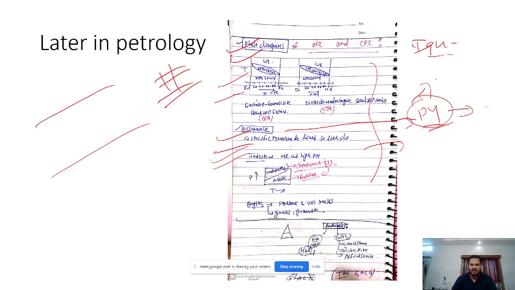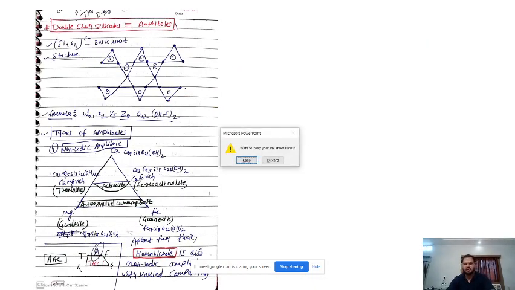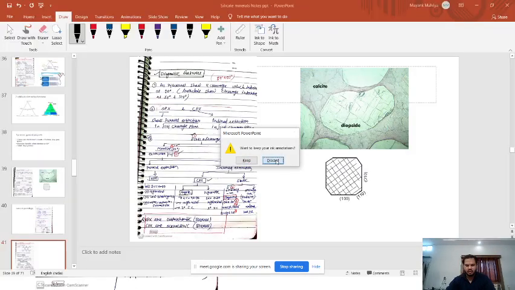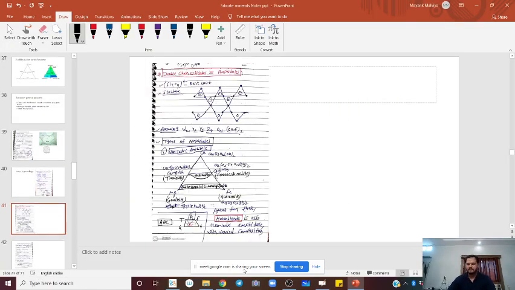One is for the phase diagram between enstatite and ferrosilite, and diopside and hedenbergite. The phase diagram between diopside and hedenbergite is directly mentioned in our petrology syllabus. We are reading about the phase diagram of CPX, and here, between two OPX minerals, the phase diagram of a solid solution series. It is a very easy thing which we will cover after petrology. I think this is more than sufficient for pyroxene, and you will be able to cover all the questions with this.